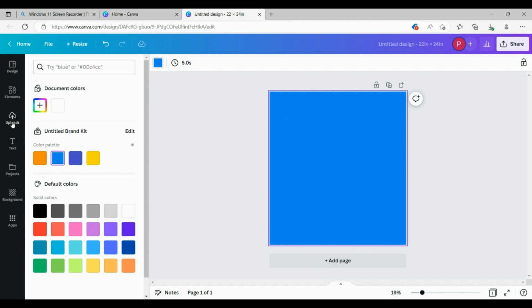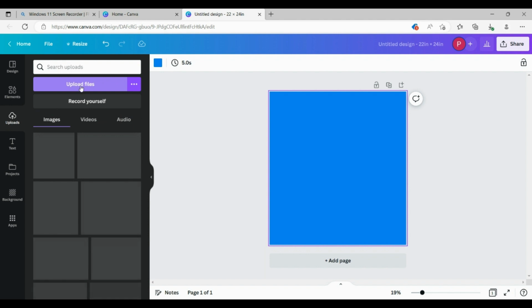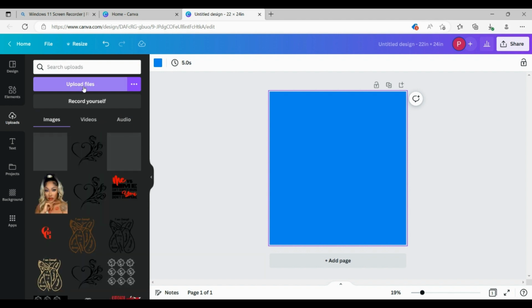You want to go over to uploads on the left hand side. You can't see it on your end, but it's here. When you go into Canva, you will see the uploads button on the left hand side. When you click it, you have an option to upload your files. This is where you would upload the files to Canva. I've already done that for you.